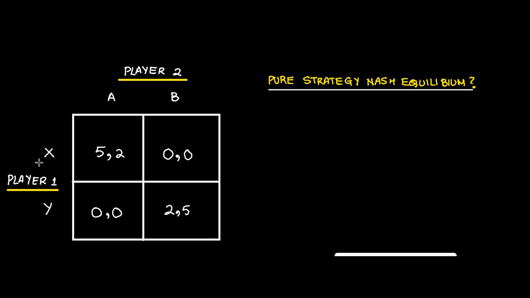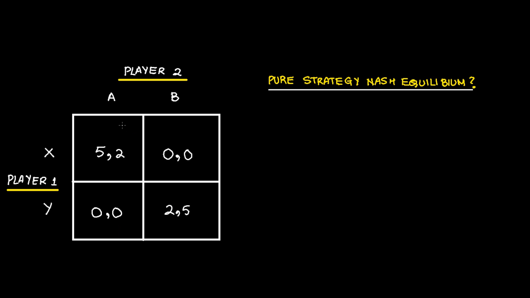When player 1 plays X, then player 2 has two choices, either to play A or B. When he plays A, he gets 2. When he plays B, he gets 0. So of course he'll go with A. So when player 1 plays X, player 2 plays A. When player 1 plays Y, then player 2 again has two choices, 0, 5. So he will go with 5. That is, player 2 will pick up B. So there is no consistency here.